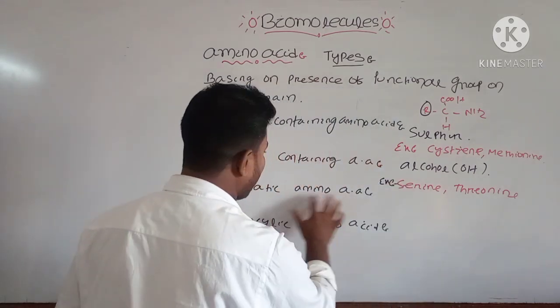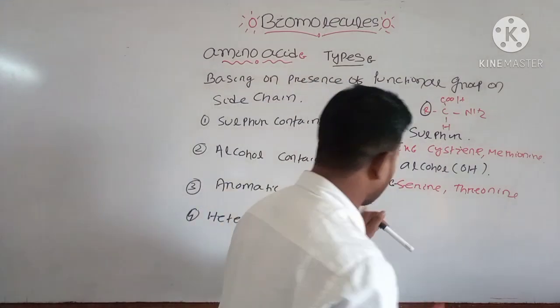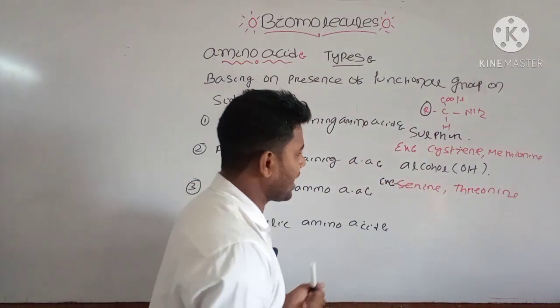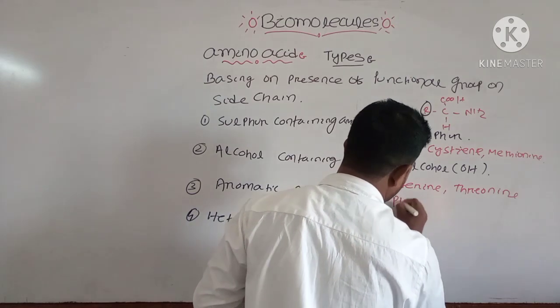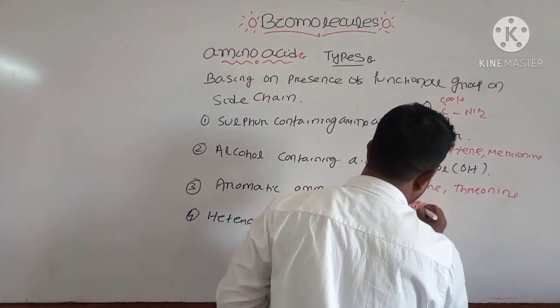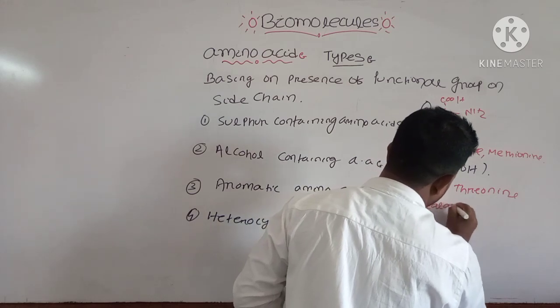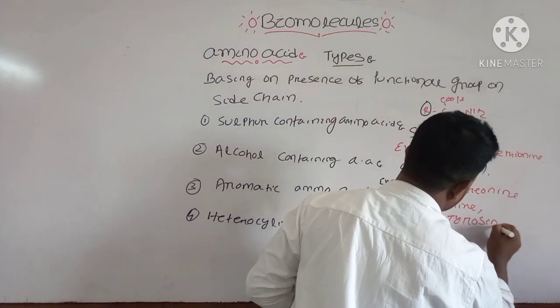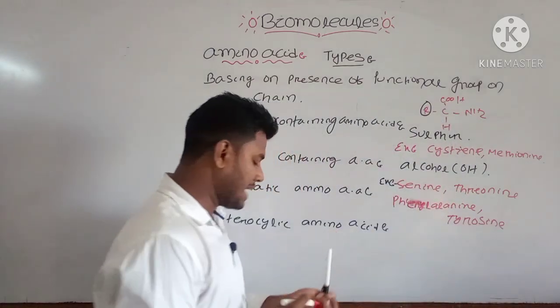Then, if an aromatic group is present in the side chain, then this is known as your aromatic amino acid. Examples are your phenylalanine and tyrosine. And the last one is your heterocyclic amino acid.